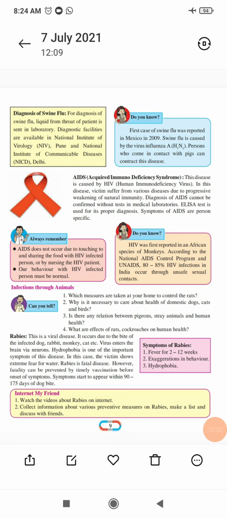Now do you know what they have given in the chart? Just see in the blue. The first case of swine flu was reported in Mexico in 2009. It was caused by the virus influenza A, H1N1. The person who had contact with pigs got this disease, means the person came in contact with pigs, and from those pigs the person got swine flu. We will discuss the related topic in the next lecture.